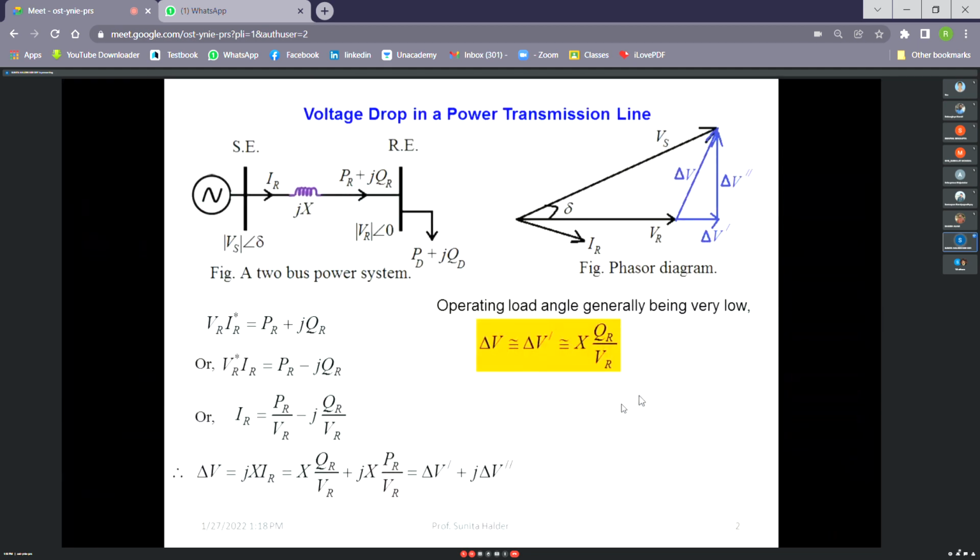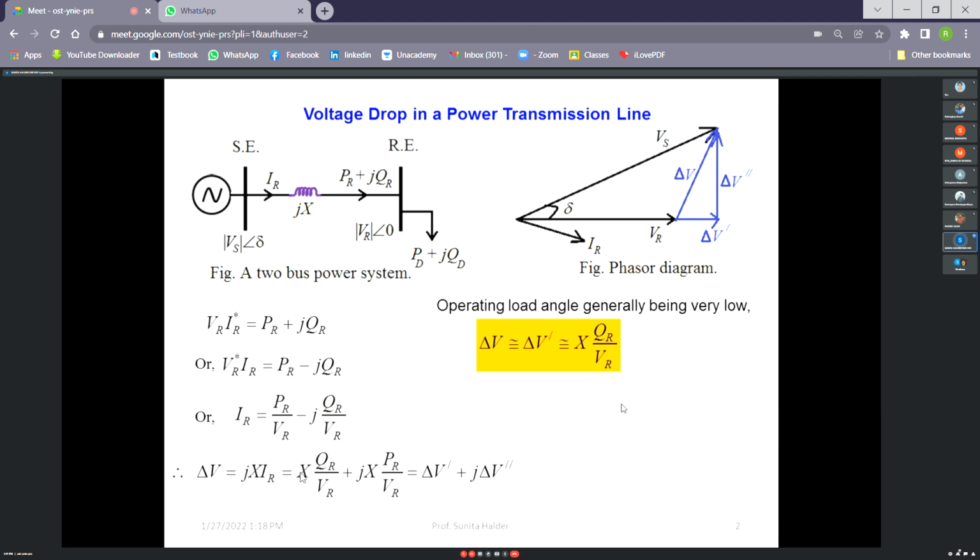So actually, if we do not consider even the approximation, then delta V is caused by two components. One is del V dash, another is del V double dash. Now del V dash is due to change in Q, right? And del V double dash is due to change in P. Why am I telling change, not just Q and PR? This is a certain amount of del V for a particular value of P and Q. Now, if the voltage drop is changing or the receiving end voltage is changing, that means there is a deviation of QR and PR from these values. That's why I'm telling change in PR or QR.